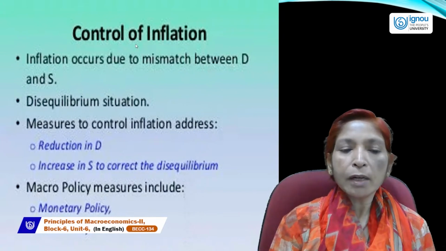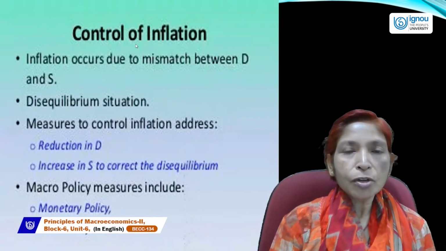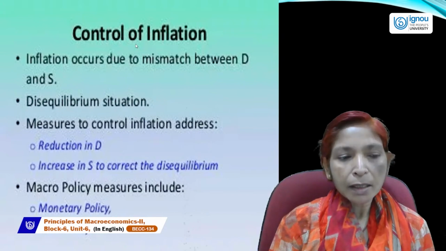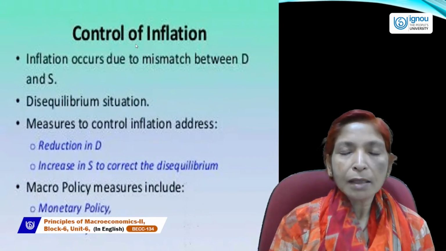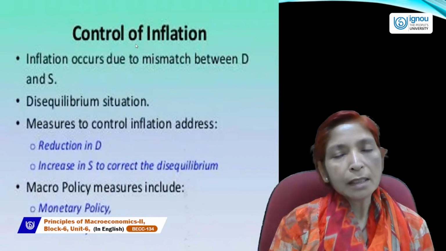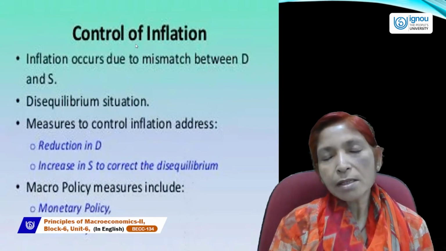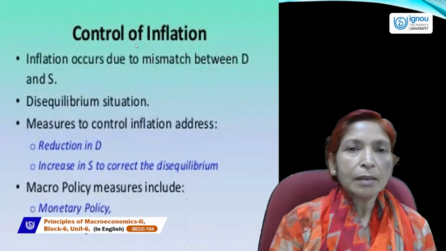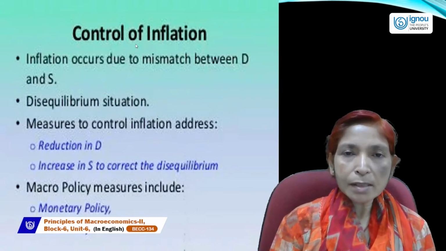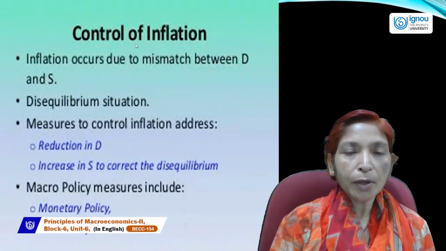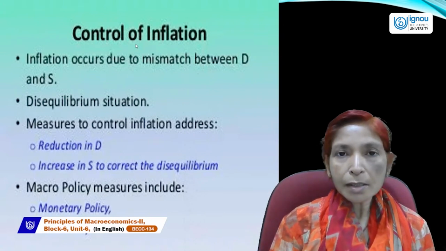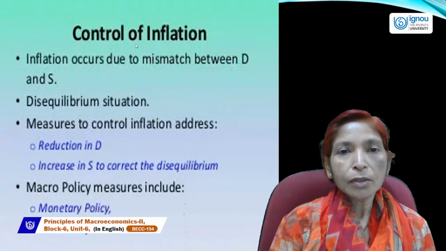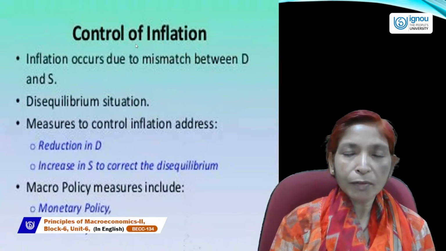Measures to control inflation: it addresses that we should reduce demand and we should increase the supply of goods and services. Then we can solve this problem. And here, two macroeconomic policy measures are also included to control this situation of inflation.